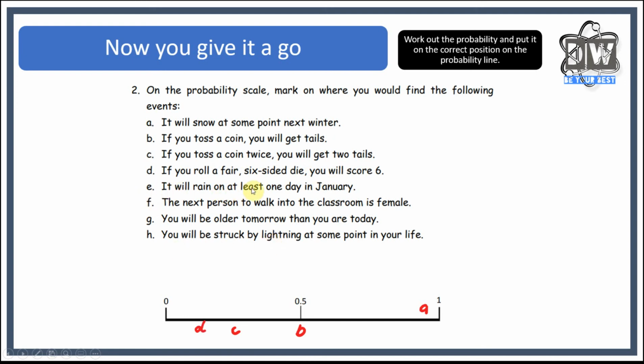E, it will rain on at least one day in January. Well, I'm absolutely positive it will, but I'm not certain. So therefore, I'm going to put it right where I put that A. F, the next person to walk in the classroom is female. Well, in the world, there's around about 50% female, 50% male, so that will go in the middle. And depending on your school, possibly it might be a little bit less. You will be older tomorrow than you are today. Well, that's definitely certain. You will be struck by lightning at some point in your life would be almost impossible, or very, very, very unlikely, that's for sure. So we'll put it along there.